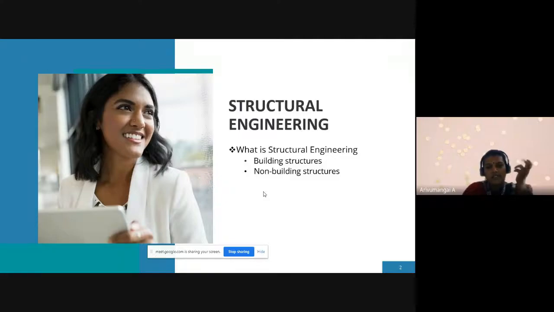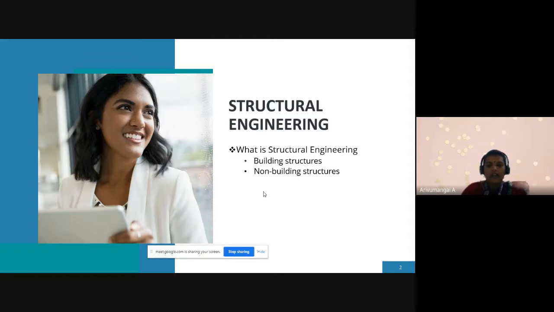So what is building structures? Building structures, we have to design the building. This is one of the components of the architectural element. In the architectural element, what we have to do is the design of the building structures: design the building and analysis of the building, especially calculating the stress, strain, and deflections on all those things.